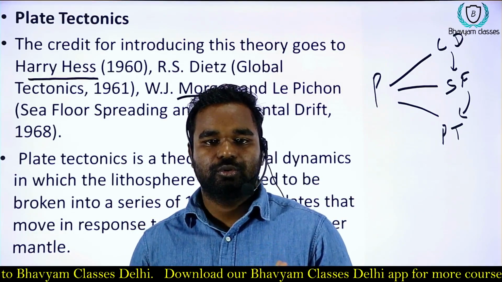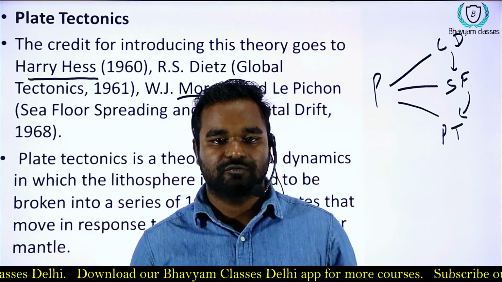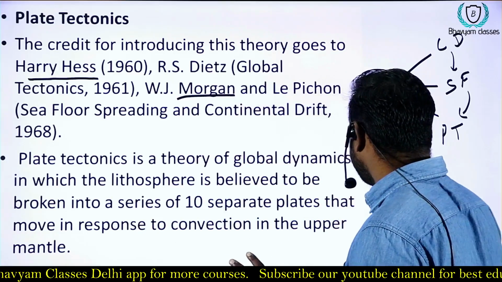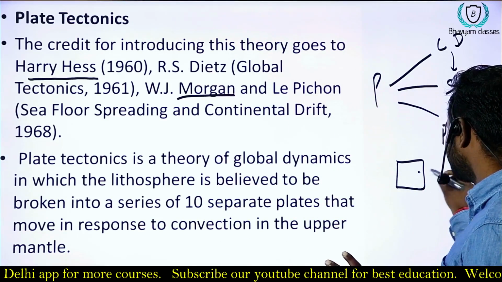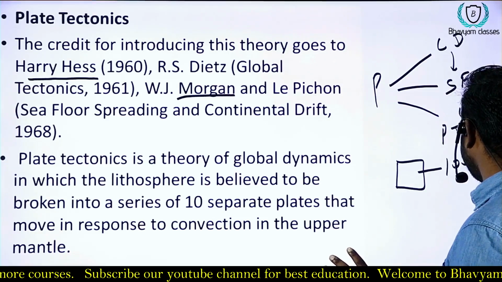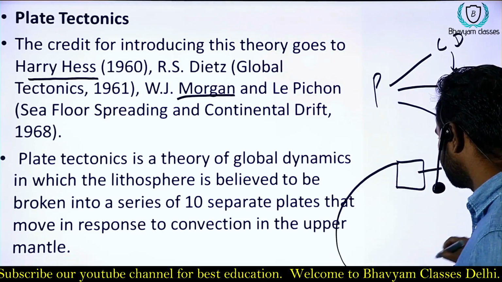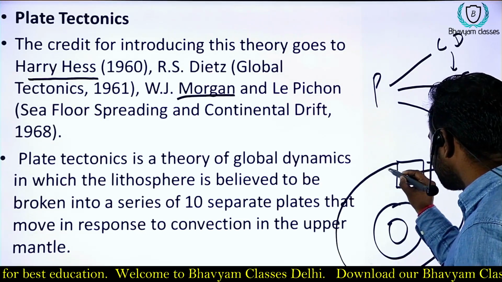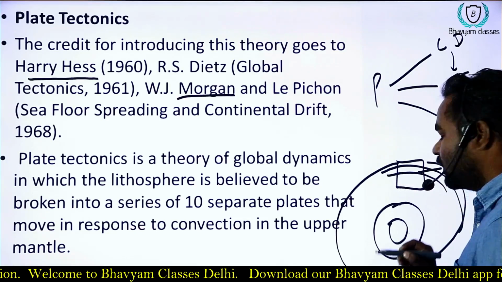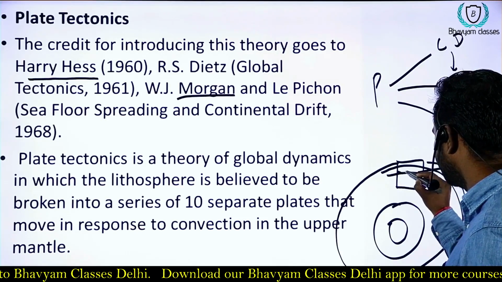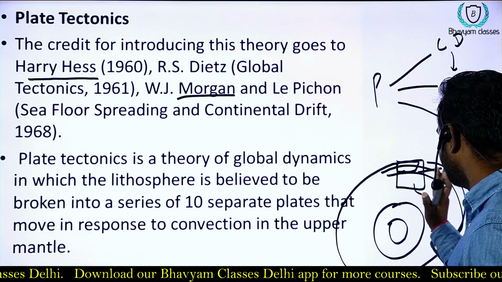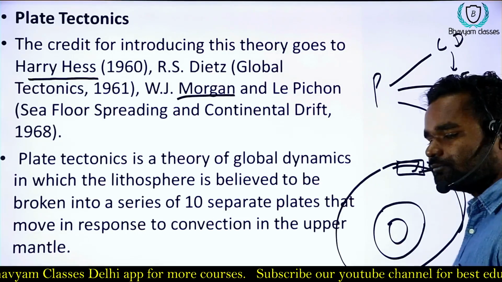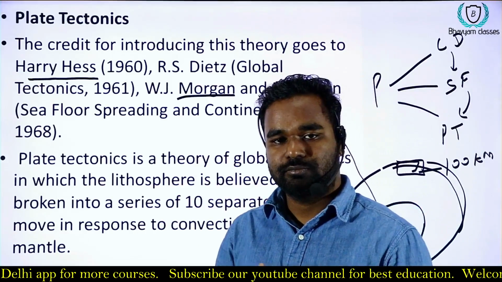Plate tectonic theory is the theory where different parts of the earth are divided into small plates. Plates are segments of the lithosphere, which is about 100 kilometers thick. Suppose this is the crust, this is the mantle, and this is the core. So the upper part of the crust and the upper part of the mantle is the lithosphere. This is the segment of the land. So plates are segments of the land, and the earth is divided into several plates, major and minor.